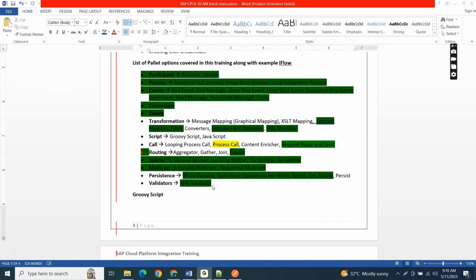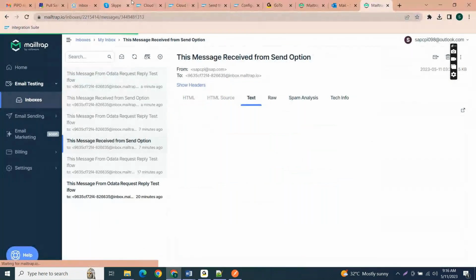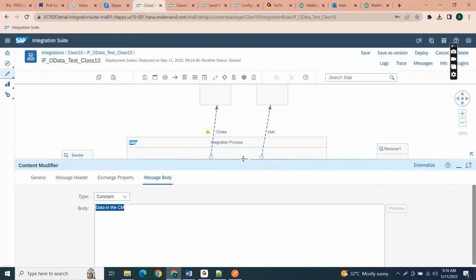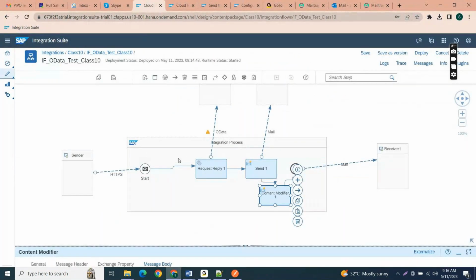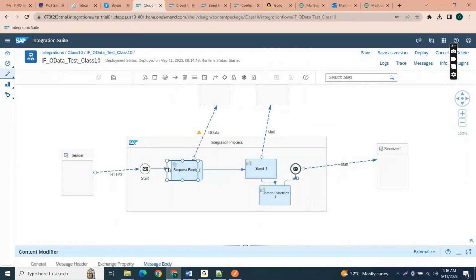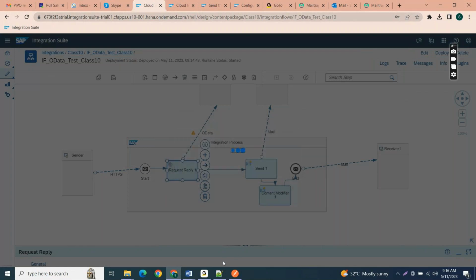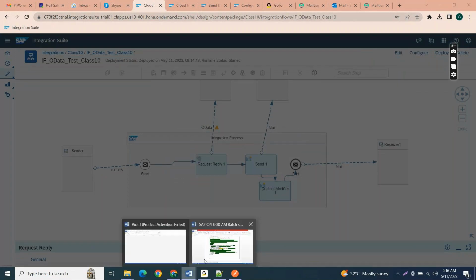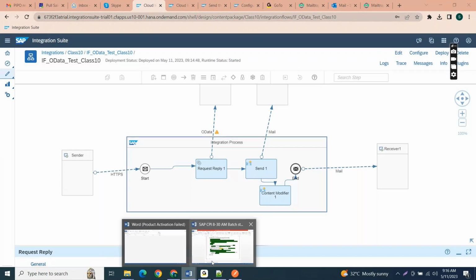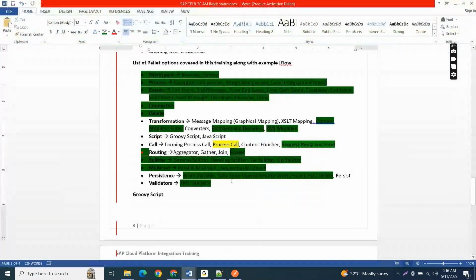So let me cancel this. I would like to discuss the open connectors now. Let's focus on open connectors. Practice this request reply. I will explain the content enricher once you are good with the request reply. Okay.